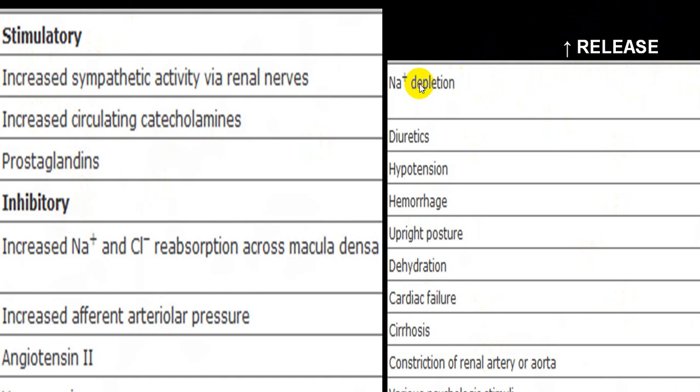All these factors will increase the release: hyponatremia, diuresis, hypotension, hemorrhage, upright posture, dehydration, congestive heart failure, cirrhosis, renal artery stenosis, etc. will increase renin production. So these are some of the stimulatory factors, and these are inhibitory factors.